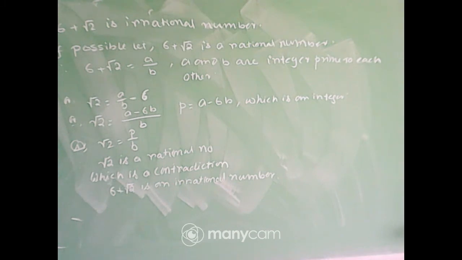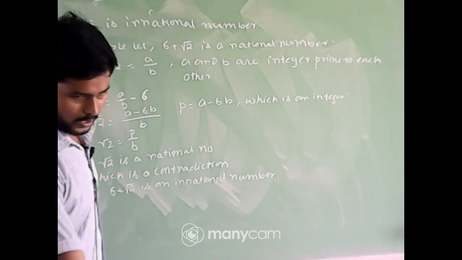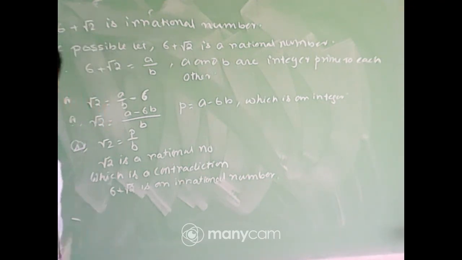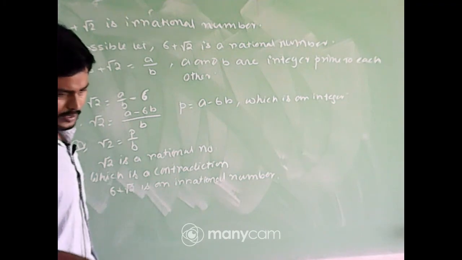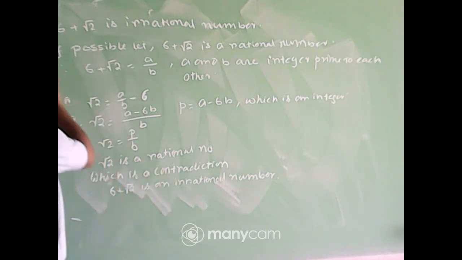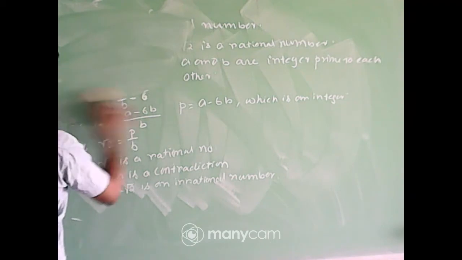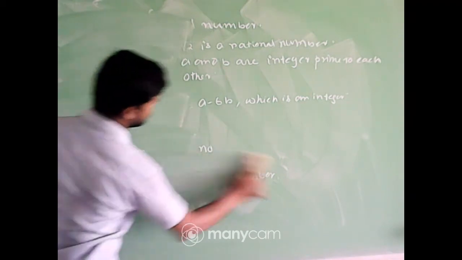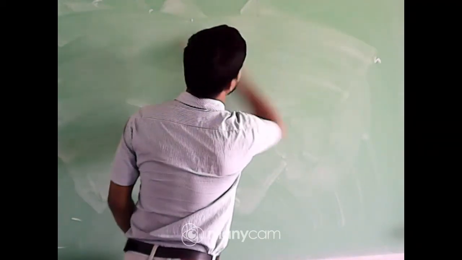It's clear? That's a good thing. Okay, now do you have any queries in exercise 1.3? Otherwise, we'll move to the next exercise.